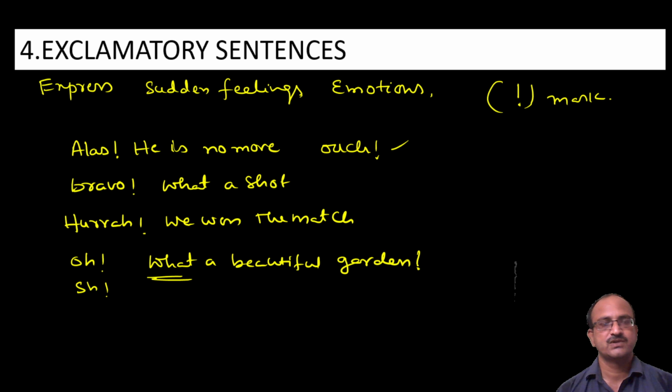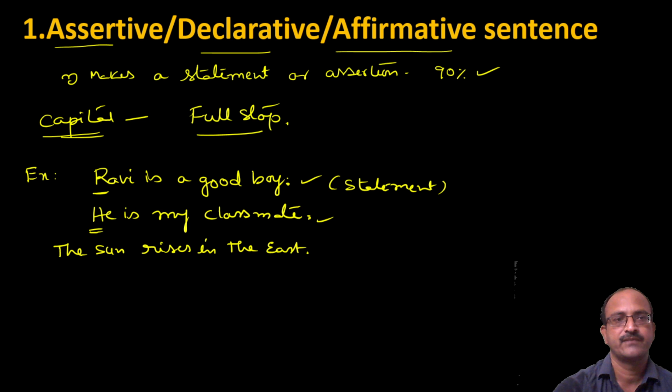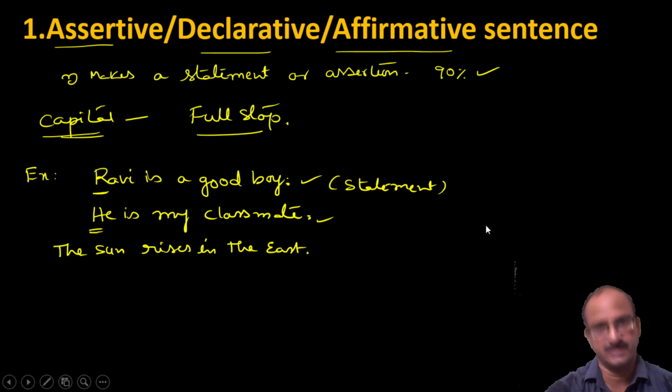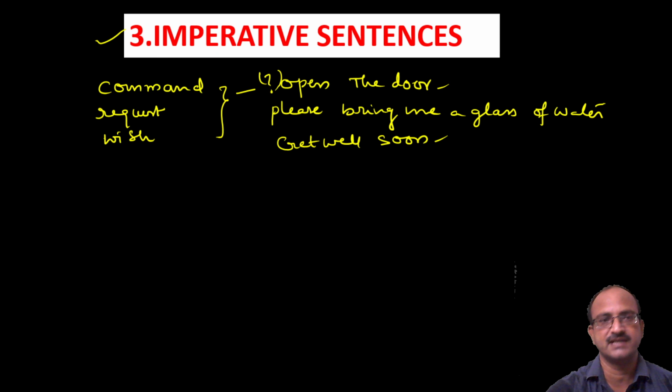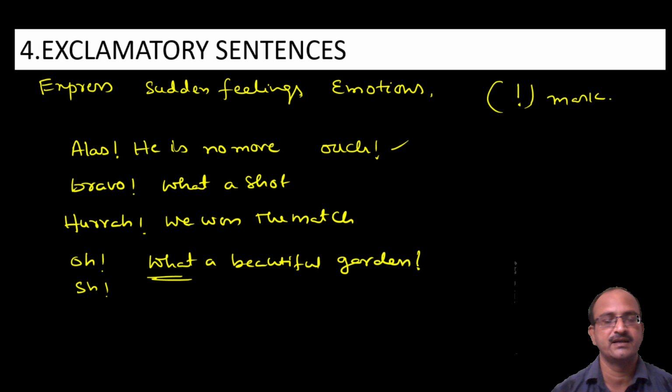You understand? So we have four types of sentences altogether. The first one is assertive, declarative or affirmative sentence. The second, interrogative sentence. The third, imperative sentence. And the fourth, exclamatory sentence.